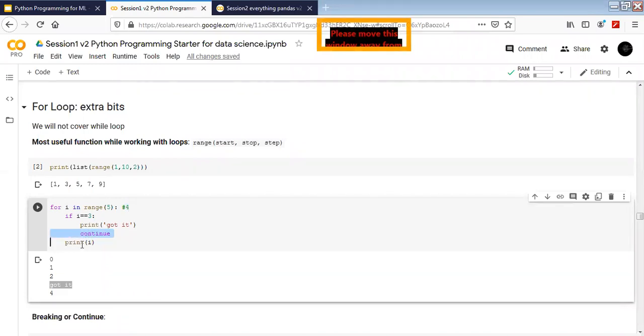After continue, anything that you see in the for loop body is going to be skipped. It's not going to be considered in the loop again for that iteration, but it will go back to the start and just change the iterator. Right? Anybody has any question about continue?